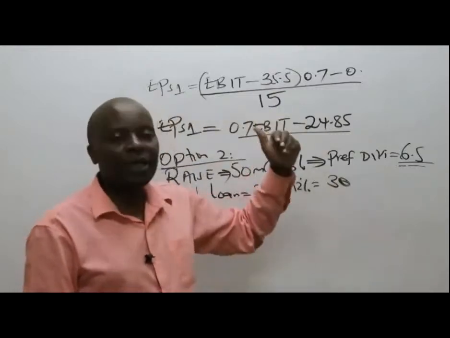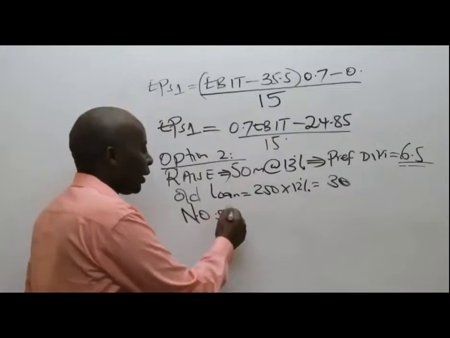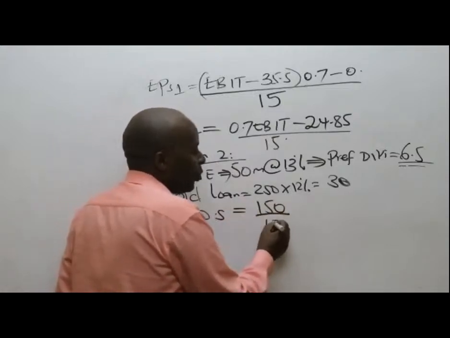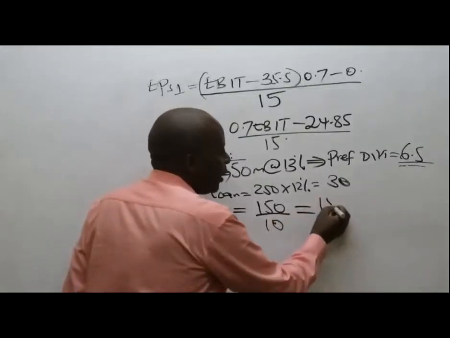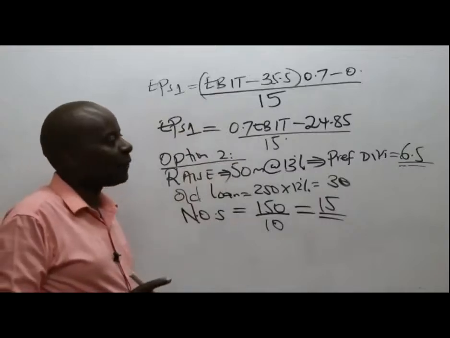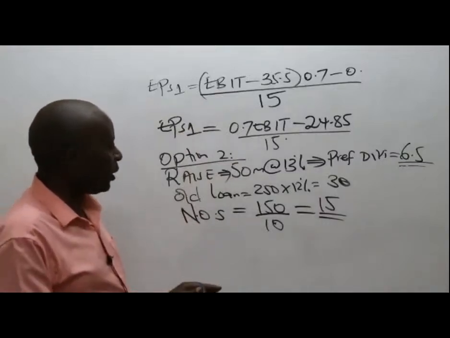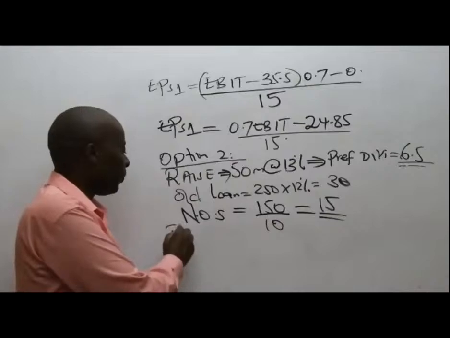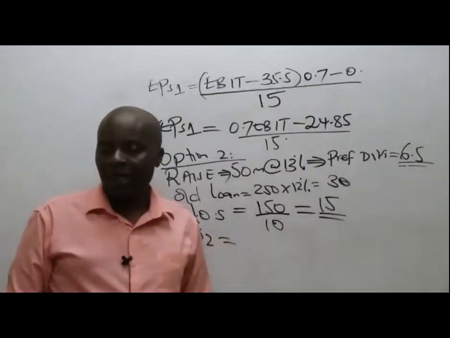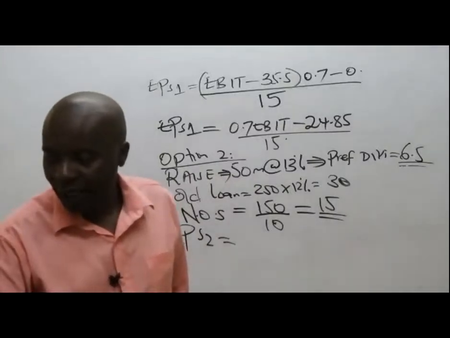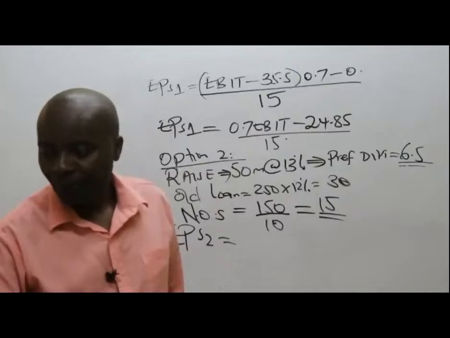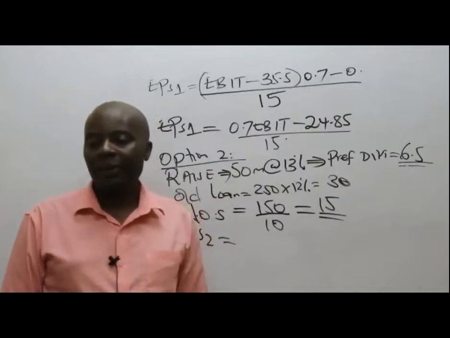And number of ordinary shares, of course, we know that our ordinary share capital is 150 and the par value is 10. Then, ladies and gentlemen, these will leave me with 15 shares like that. And if that is agreeable, then could you kindly go ahead and give me the EPS2 formula?